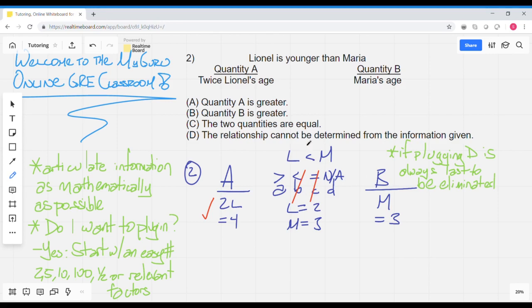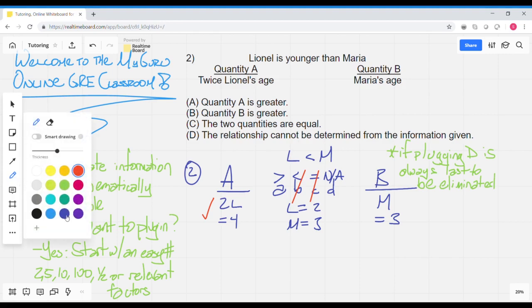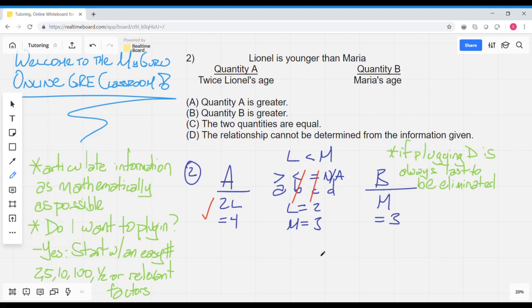So now we just want to think critically about how we could potentially get to where quantity B is greater than quantity A. And we could even keep a control of Lionel's age still being 2 and just up Maria's age to one of those other easy numbers that we mentioned of 10. So quantity A remains the same at 4 when Lionel's age is 2, but this time quantity B is going to be 10. And now quantity B is greater than A.